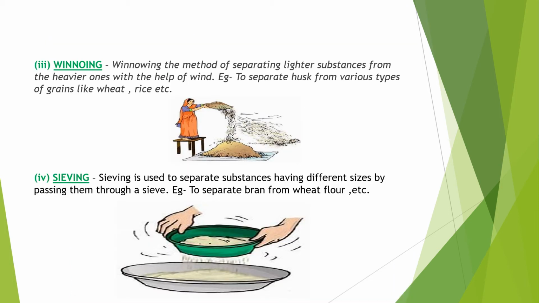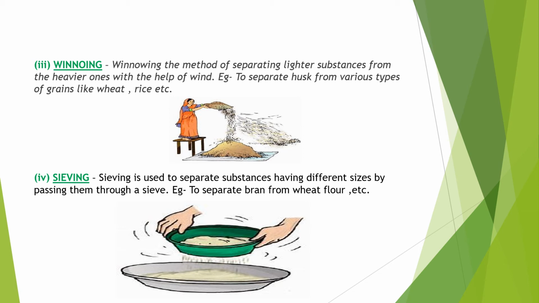Next process is winnowing. Winnowing is the method of separating lighter substances from the heavier ones with the help of wind. Yes, in this process, winnowing, you can see a lady standing on the higher end and she is doing winnowing. Here you can see that the heavier particles settle down and the lighter ones are blown away by the wind to some other place. It is used to separate husk from various types of grains like wheat, rice, etc.